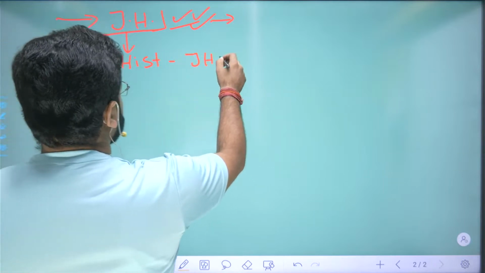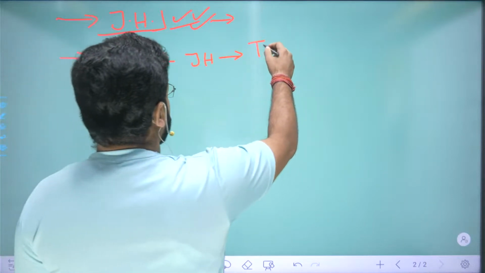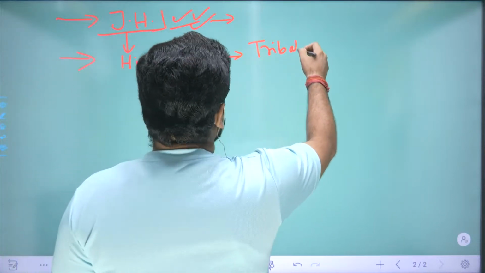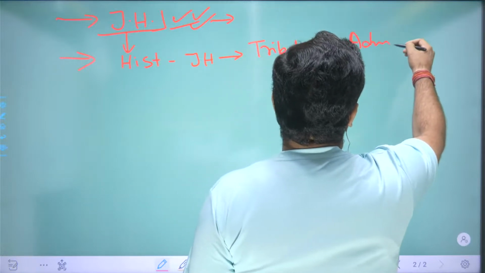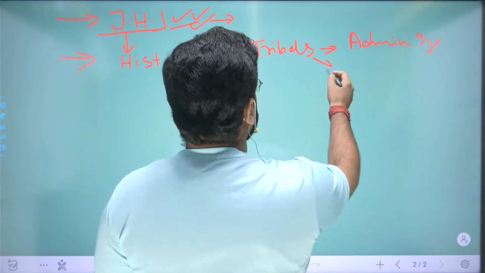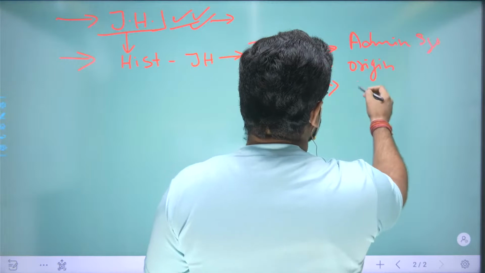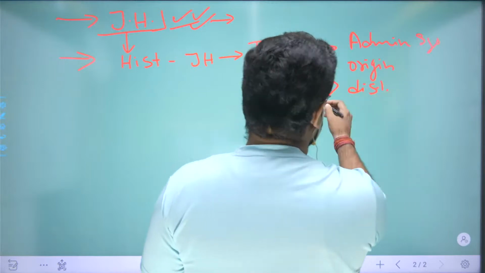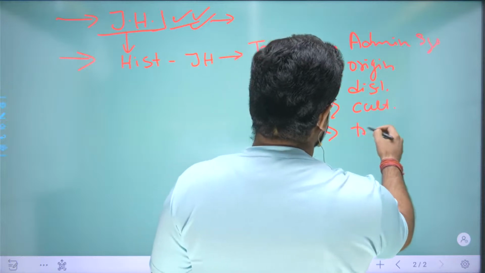In that, we will read about the tribals, and also about the administrative system of the tribals, their origin, their distribution, their cultural attributes, their traditional attributes.